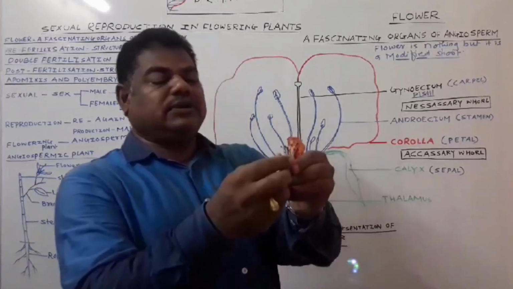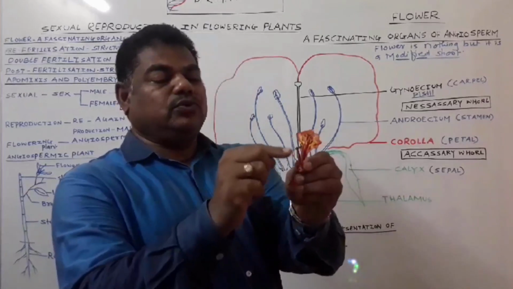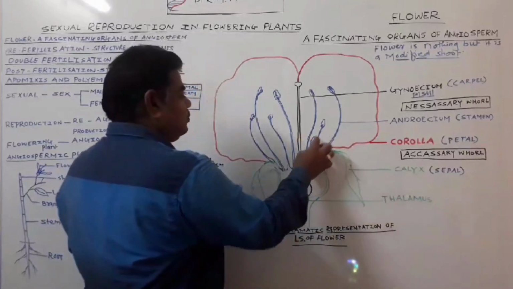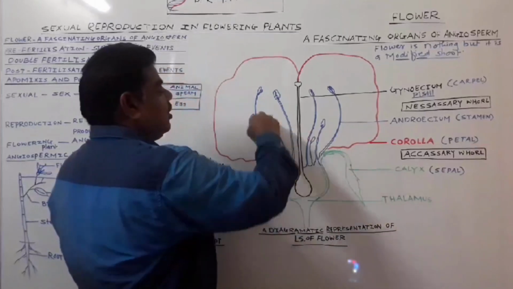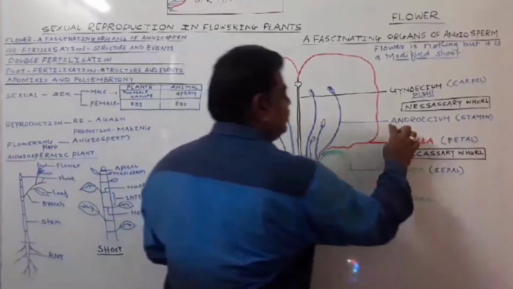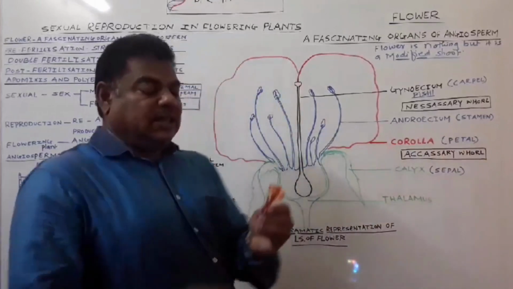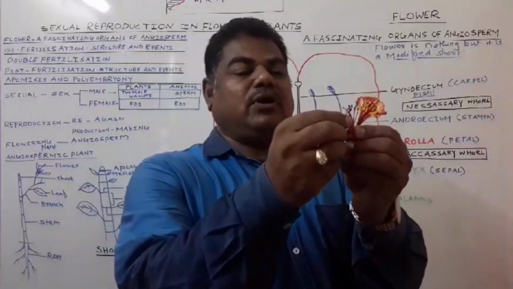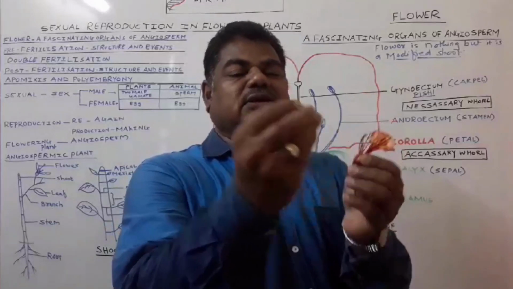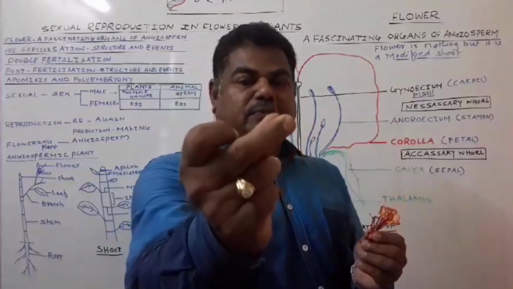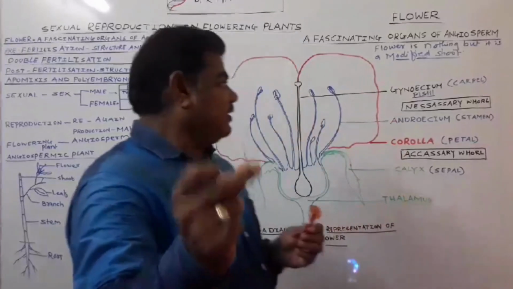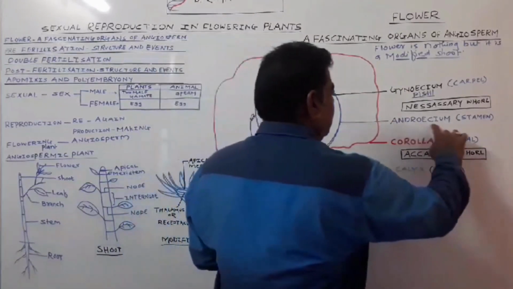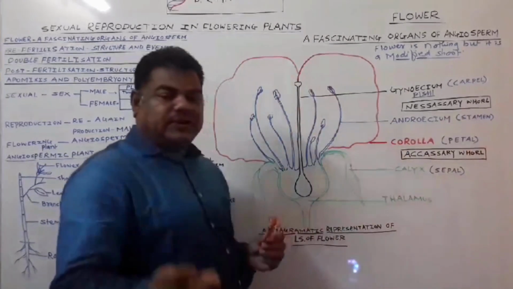This one is the androecium: 1, 2, 3, 4, 1, 2, 3, 4, 5, 6, 7. All these structures collectively we call the androecium. But one member of the androecium we call a stamen. One member of the androecium we call what? Stamen.